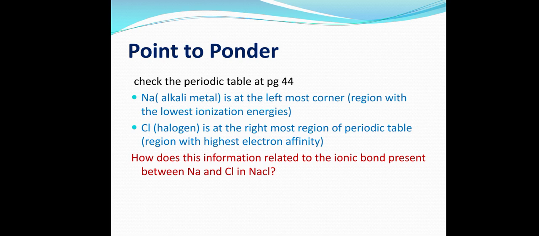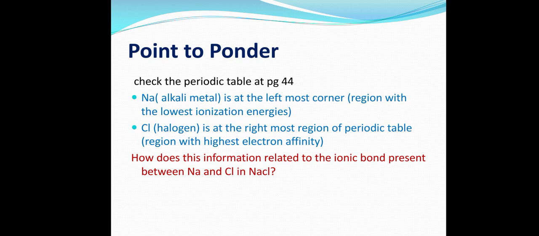So I have told you in the previous chapter that these physical properties have a very great impact on the chemical properties of an atom as well. So this is how the electron affinity and ionization energy affect the nature of bond, that what bond should be there. Is this understandable? If it is not, you are most welcome to please ask the question. I would love that this concept would be very clear in your mind.